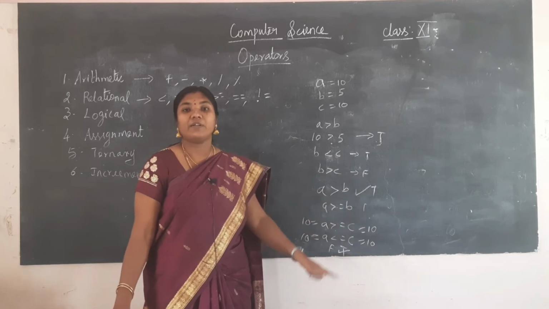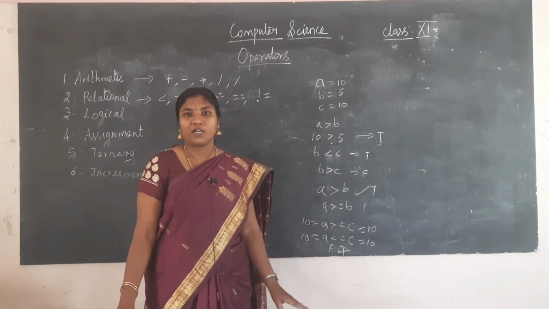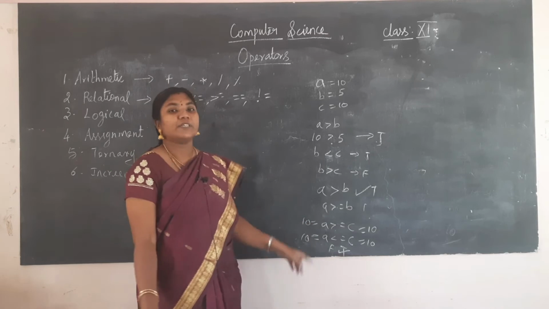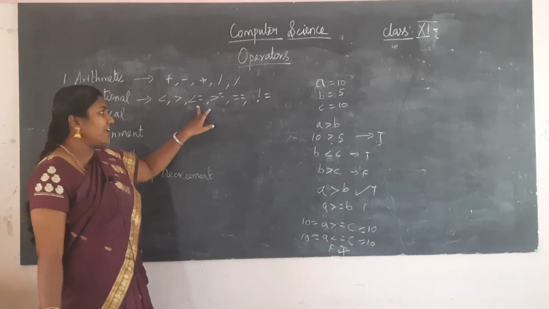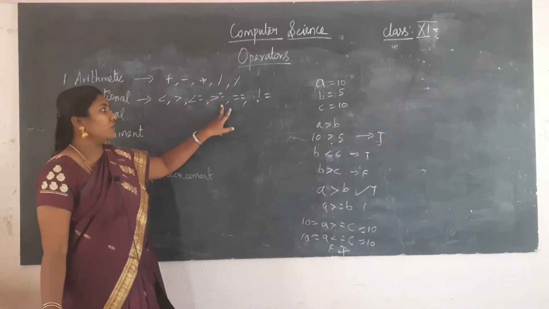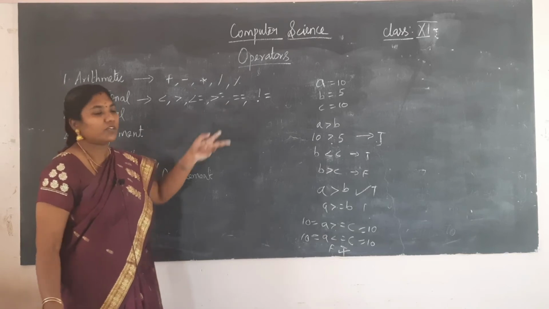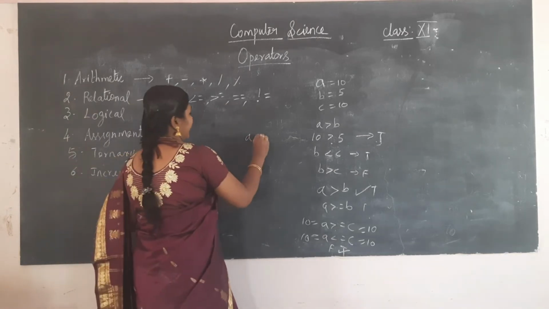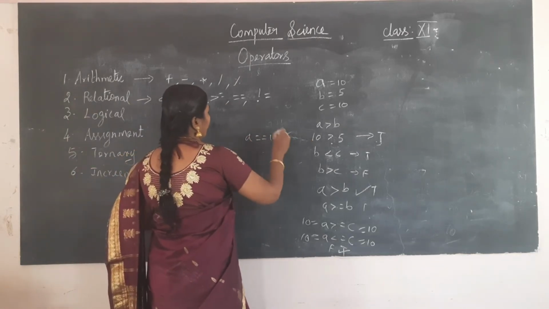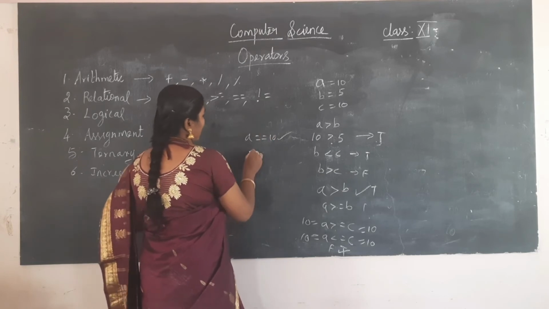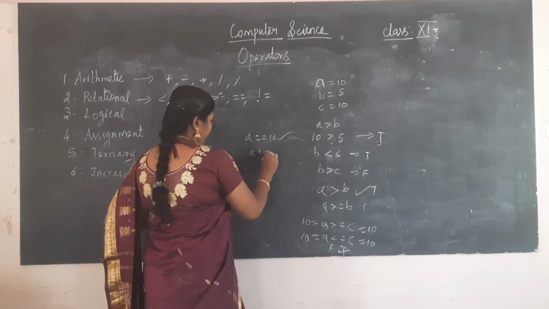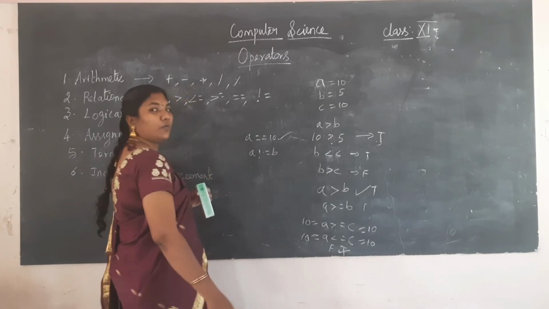The output for me will be true. If any one condition is true, that is enough. So for that purpose only we will be using less than or equal to and greater than or equal to. Next we are having equal to. So equal to means A equal to 10, condition true, and not equal to means A not equal to B.